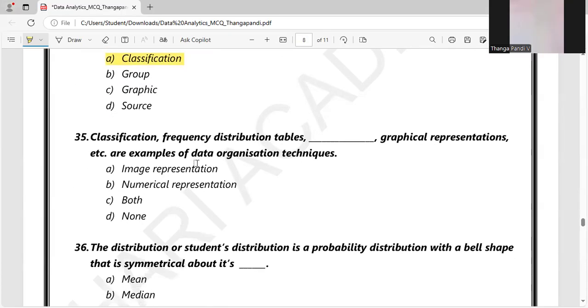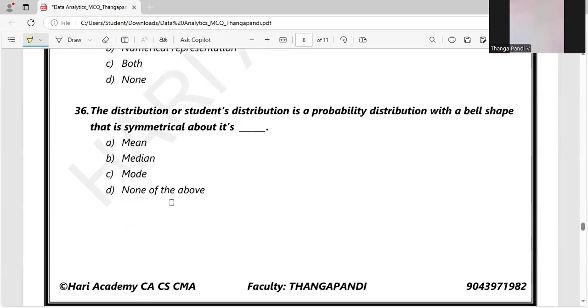Classification, frequency distribution tables, graphical representation, etc. are examples of data organization techniques. So they are saying these are the techniques we are going to use for data organization. For this, numerical representation will not be the answer, because for data organization we do not use numerical representation. We only use image-like things and classification tables. So let's move on to the 36th question.